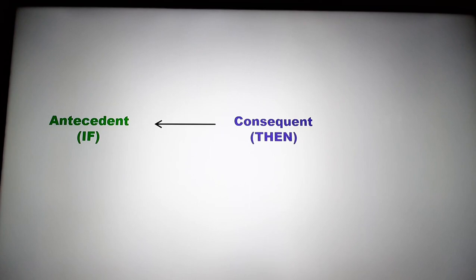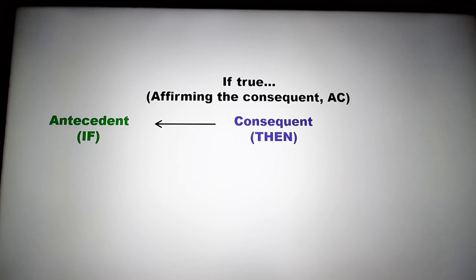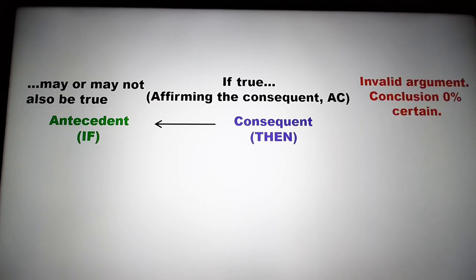So in this case, if we're looking at the consequent, there are again two possibilities. If the consequent is true, if we can affirm the consequent, then the antecedent may or may not also be true. We don't know. We have 0% certainty from that particular argument, and this argument is invalid.